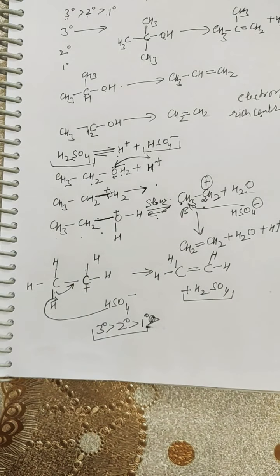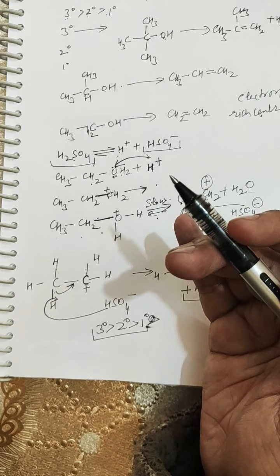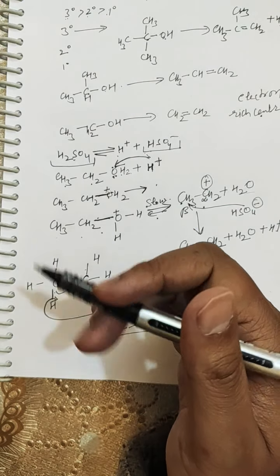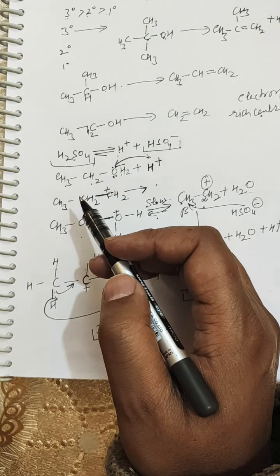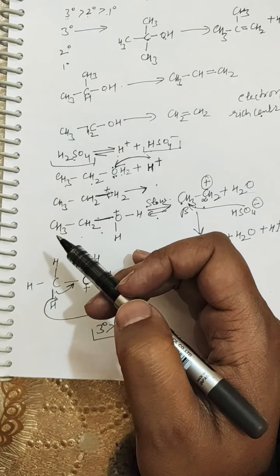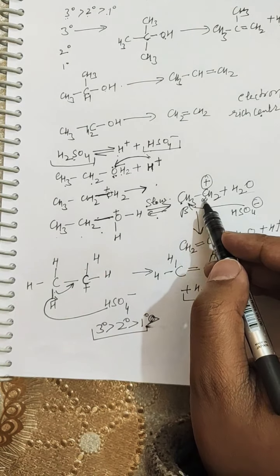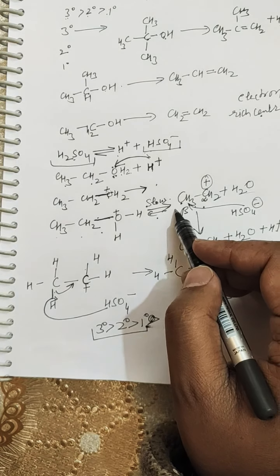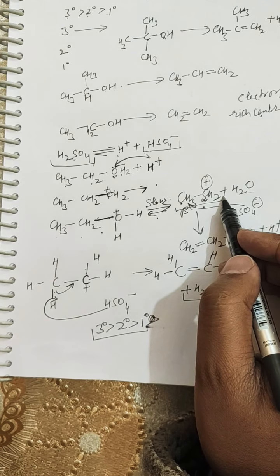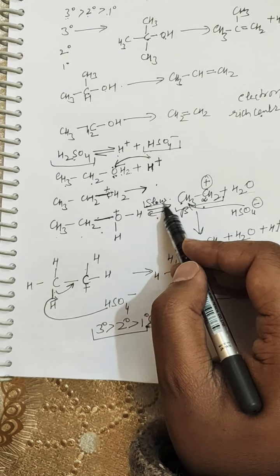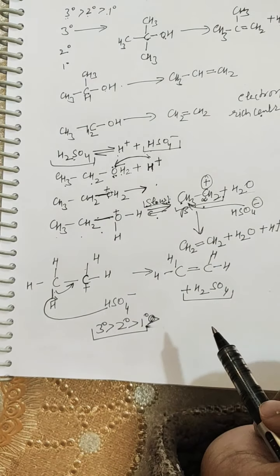Anyone can be used. Any of the dehydrating reagents will react with the alcohol, but these dehydrating reagents will attack tertiary alcohols more easily as compared to secondary and primary alcohols. Why? Because of the formation of this carbocation during the reaction mechanism. So the carbocation is formed as the intermediate, and moreover it is formed in the slow step. So the slow step is the rate determining step of the reaction.